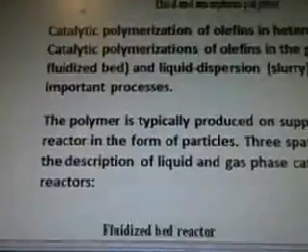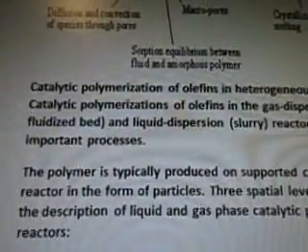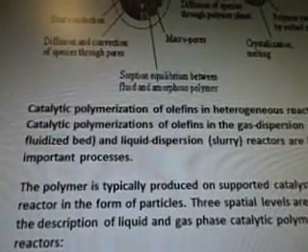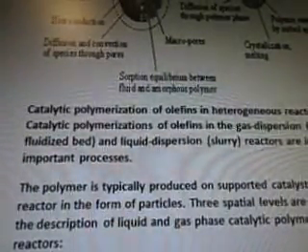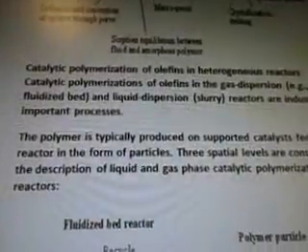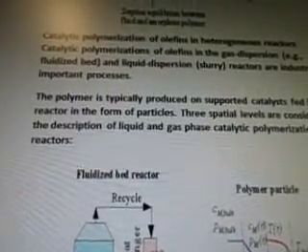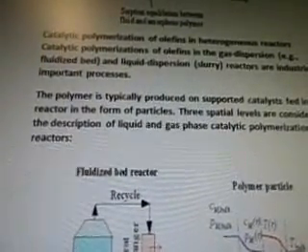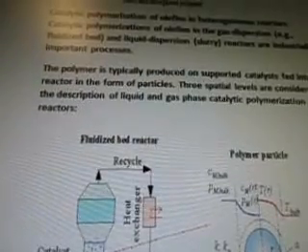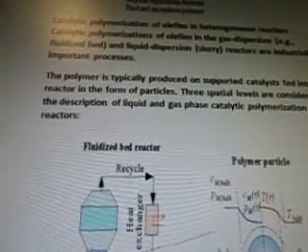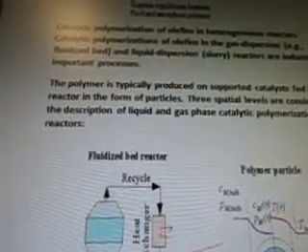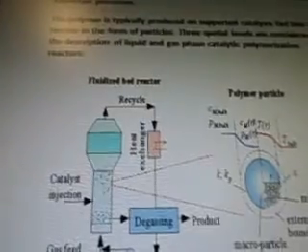Okay, there we go. Okay, so catalytic polymerization of olefins in heterogeneous reactors. In the gas dispersion example, fluidized bed and liquid dispersion slurry reactors are industrially important processes. The polymer is typically produced on supported catalysts fed into the reactor in the form of particles. 3 spatial levels are considered in the description of liquid and gas phase catalytic polymerization reactors.